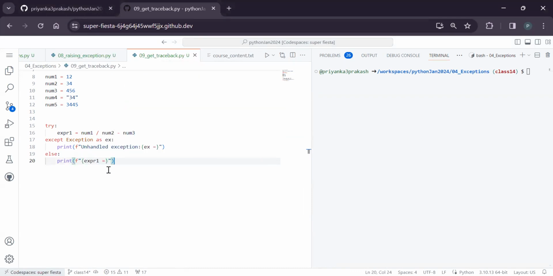Expression 1 is equal to. And you know the concept of finally, which is not mandatory. Hope you know that try and except are mandatory, and else and finally are optional. You already know that any block can be written in finally or in the next statement. It makes no difference, both will execute in the end in the same order.